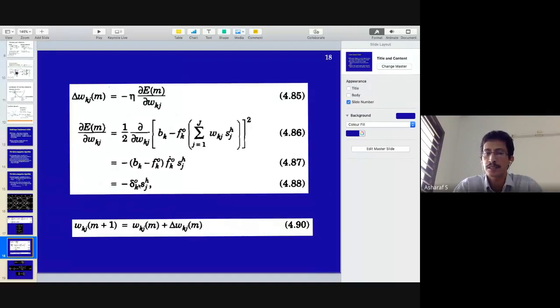This is how you adjust. So you get Wkj m plus 1 would be equal to Wkjm minus delta Ko into SH. Write down in your notebook. It's simple differentiation, nothing more.